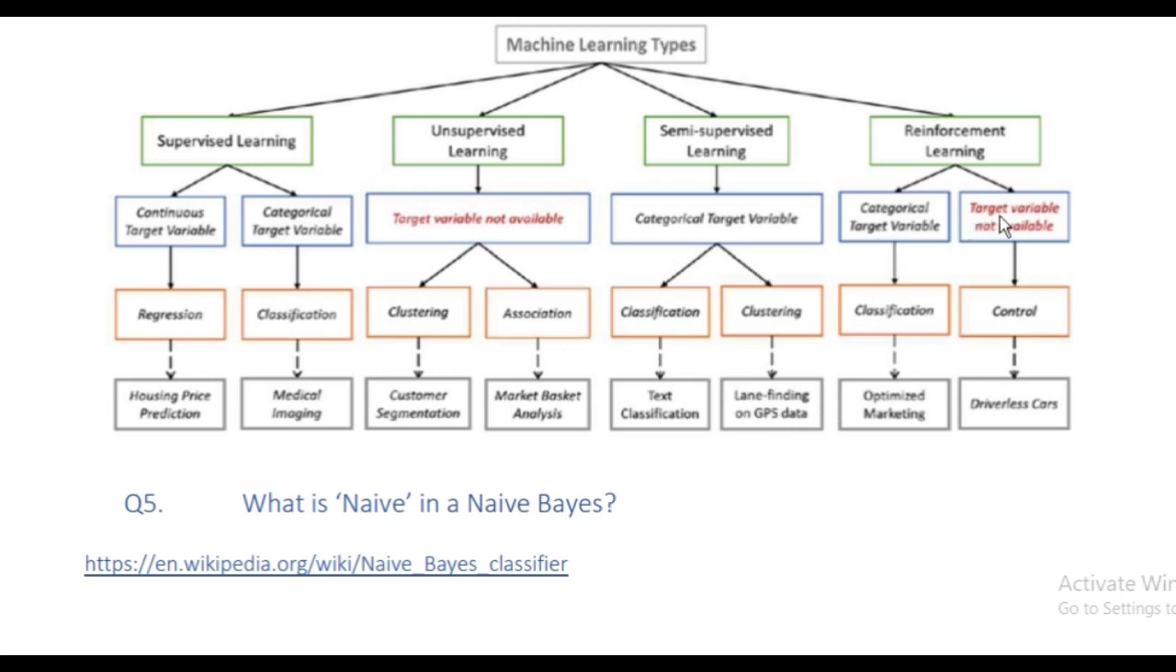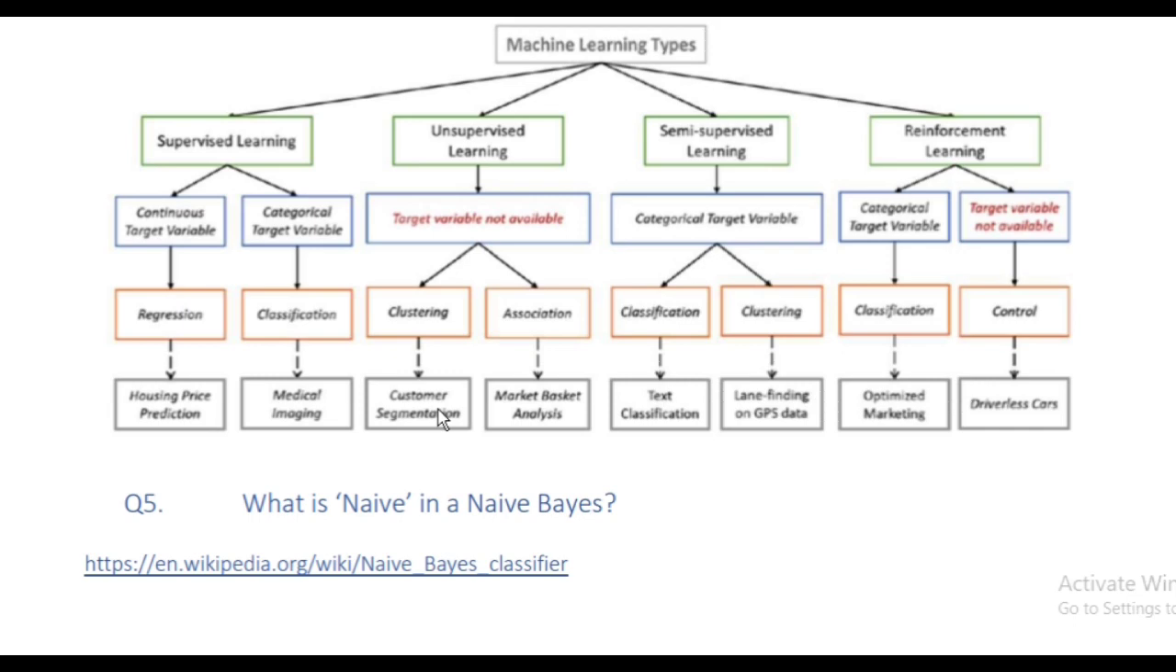Reinforcement learning. Categorical target variable not available. Categorical target variable classification. Its example is optimized marketing. And target variable not available, control. Its example is driverless car.